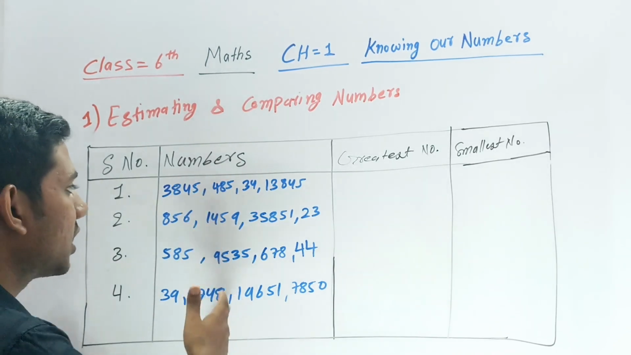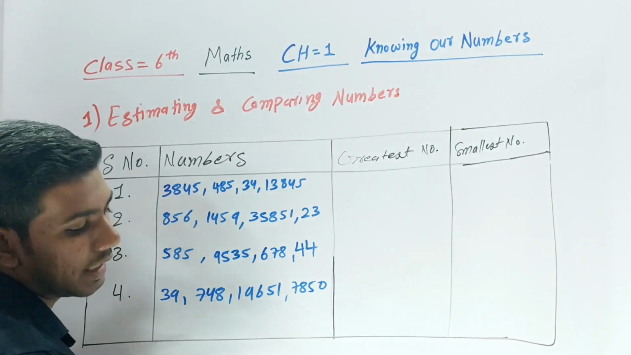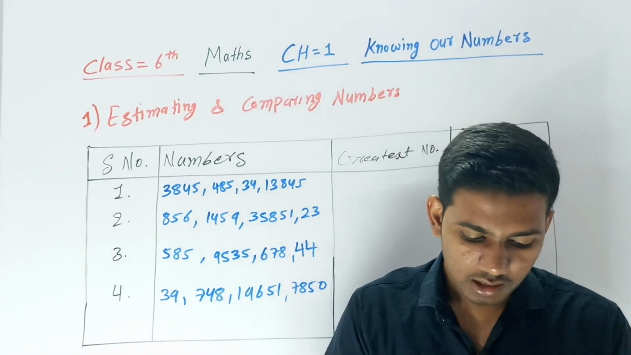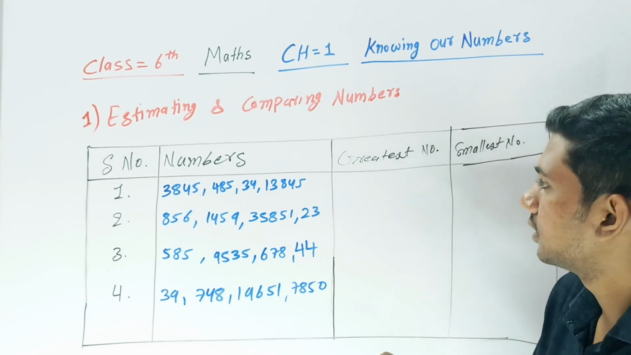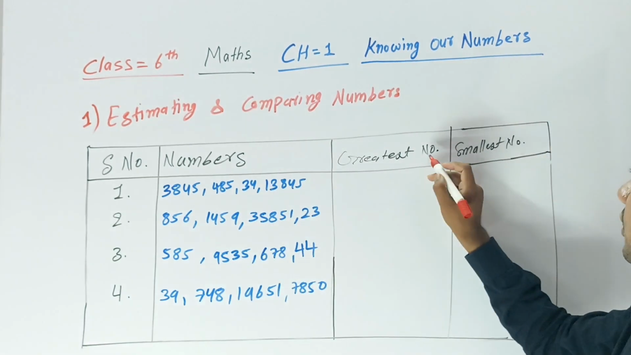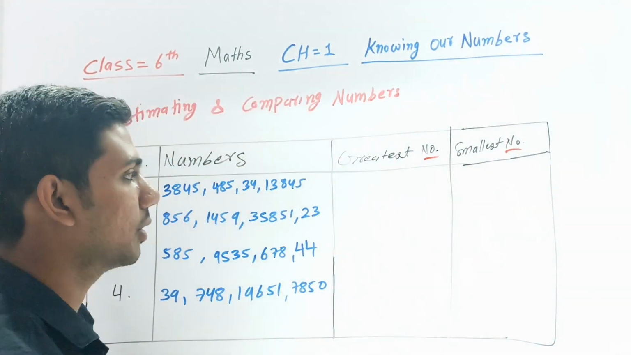Suppose these numbers are given here, and we have to find which is the greater and which is the smaller in that. I'll explain. Okay, so you have to look at these numbers. Here, "no." means number. Don't think it's the word "no"; it's short form of number.